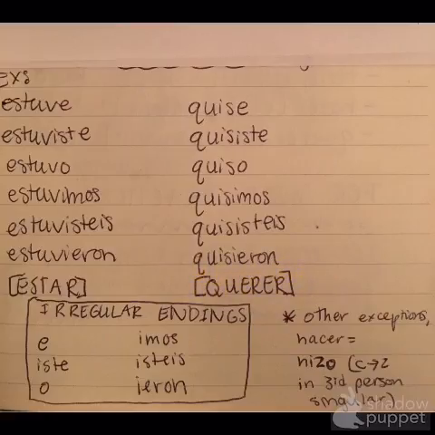Another example of an irregular occurrence in the preterite tense is with verbs that end in CER, like hacer. In this case, the C changes to a Z in the third person singular, or the él, ella, usted form, leaving hacer to be hizo in the third person singular part of the preterite tense.